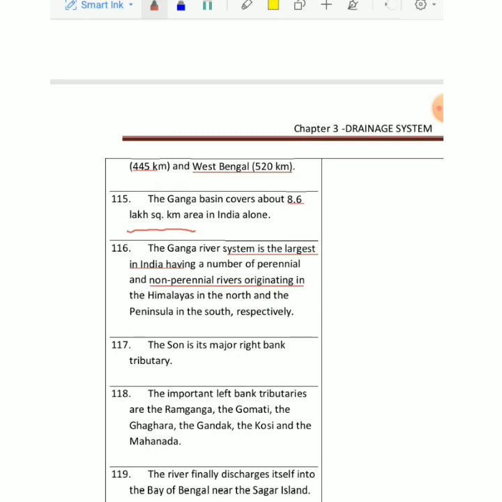And now we will take up some right bank tributaries of Ganga. One is Son, which is a very important tributary of Ganga. It meets Ganga at the right bank, right? Son यहाँ से ऐसे आती है और गंगा को मिलती है आकर, right? Then we have some left bank tributaries also. We have so many left bank tributaries of Ganga, that is Ram Ganga. Then we have Gomti, Ghagra, Gandak, and Kosi. Kosi I already told you, it's a sort of sorrow of Bihar, and I told you why it's called that. And finally, the river discharges itself into the Bay of Bengal, right?